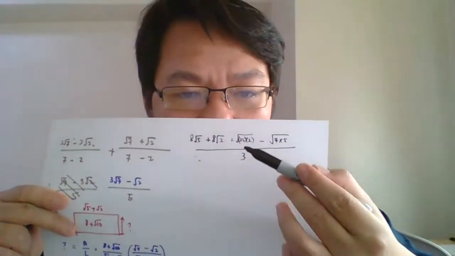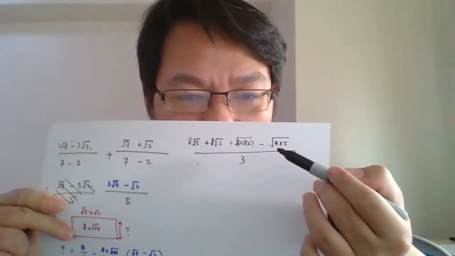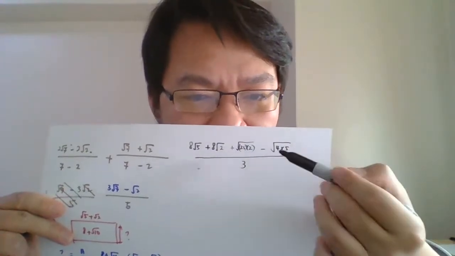Nampak? This one. So 50 is 25 times 2, 20 is 4 times 5. So simplify these two makcik here. Then korang akan dapat final answer kat sini: 8√5 tambah 8√2 tambah 5√2 tolak 2√5 per 3.